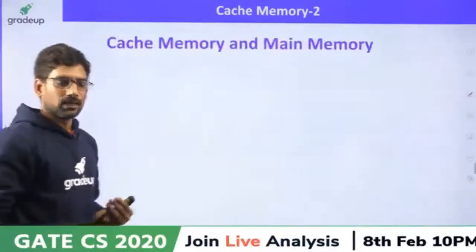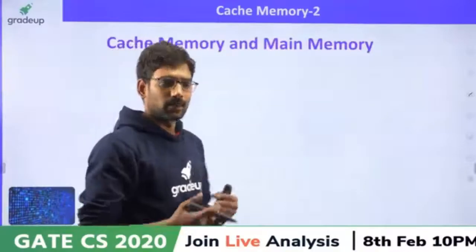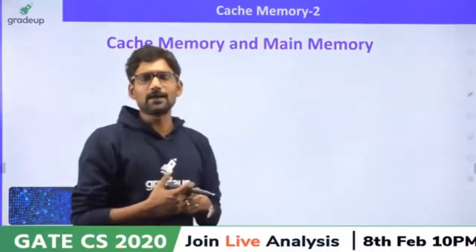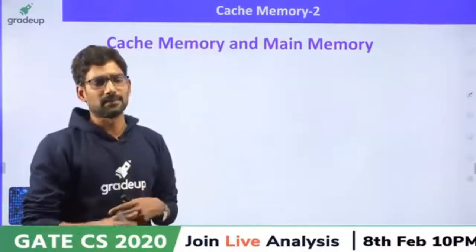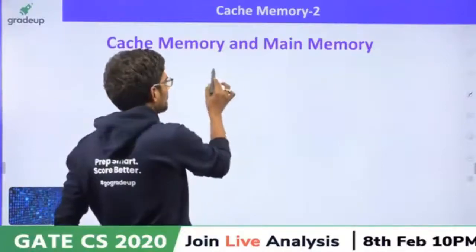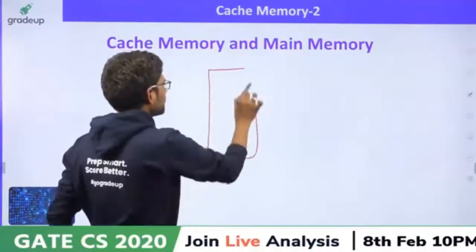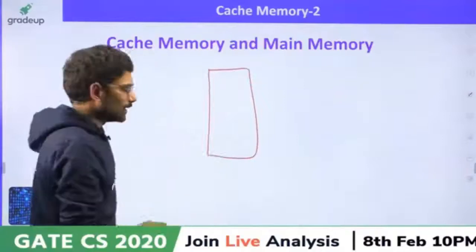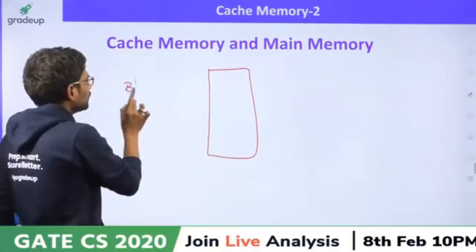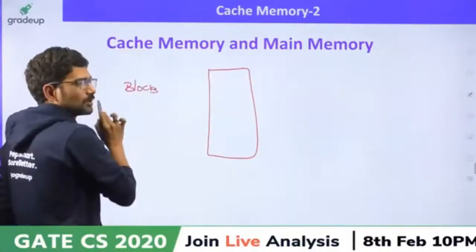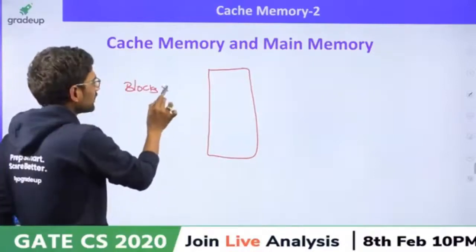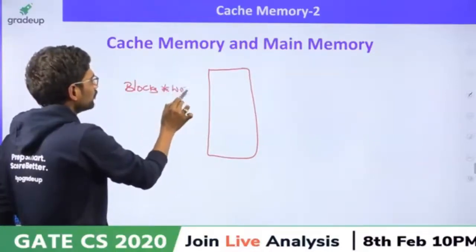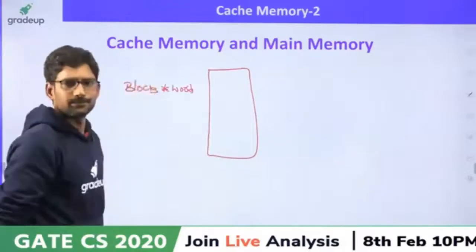Now, let us try to understand the communication between cache memory and main memory. I already said the cache memory will be divided into blocks. Blocks are further divided into words, isn't it?